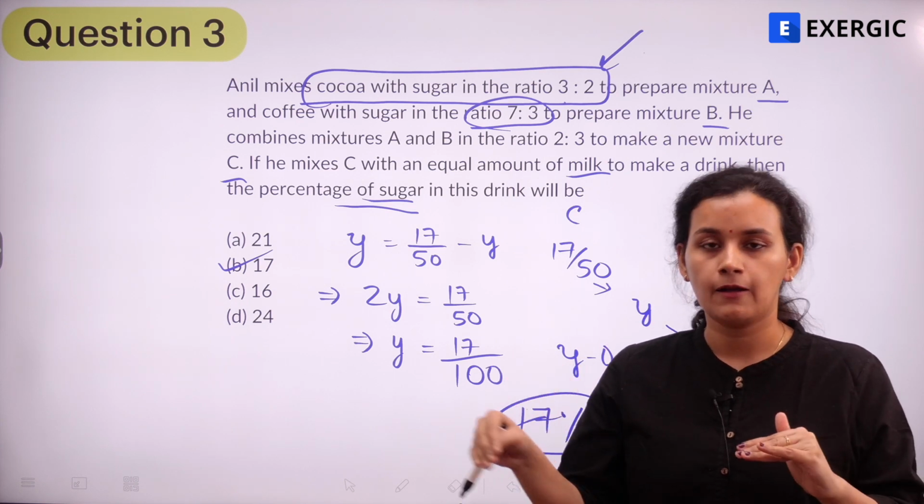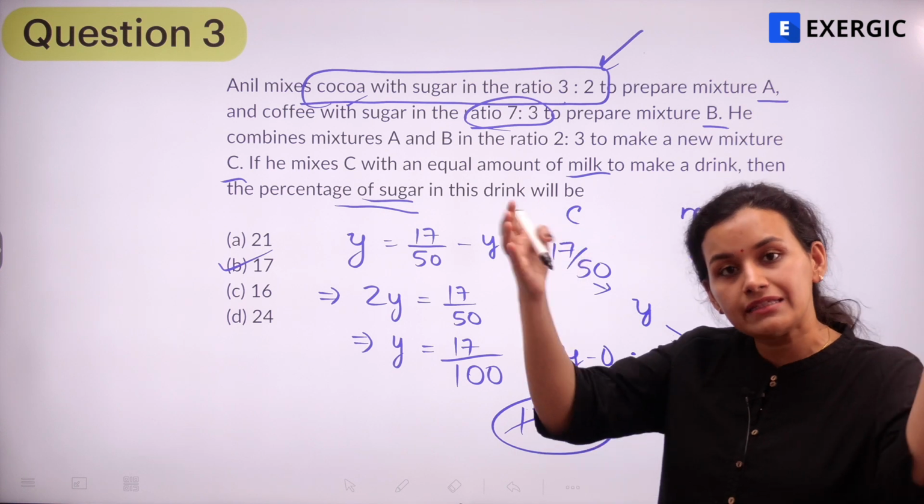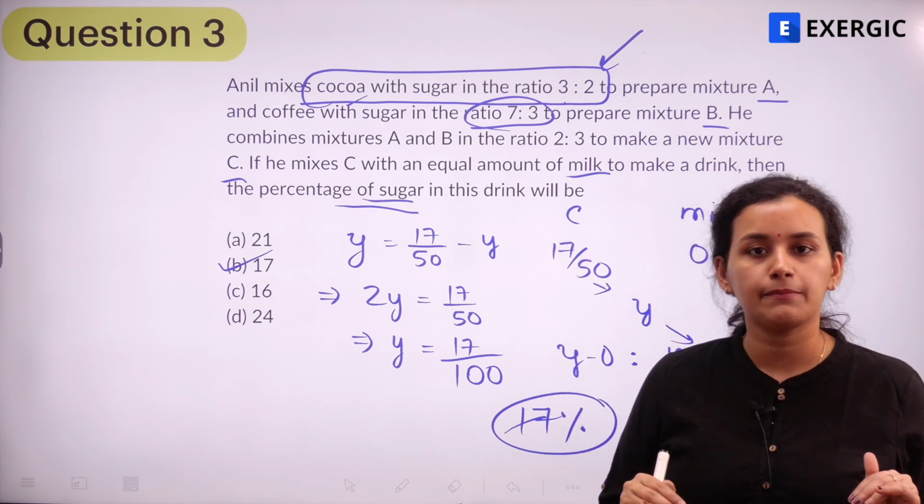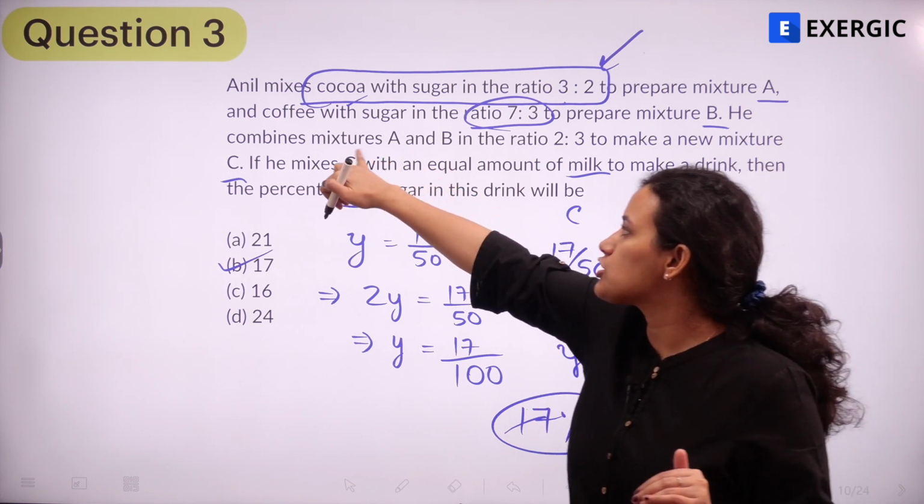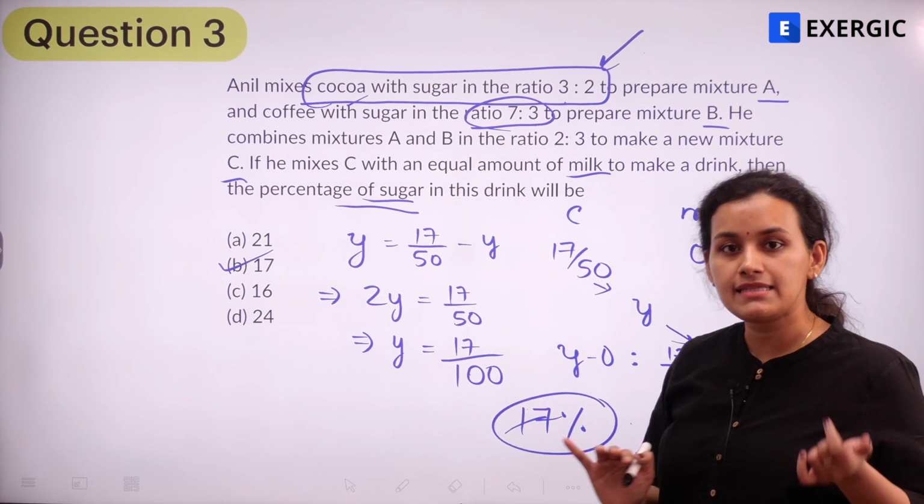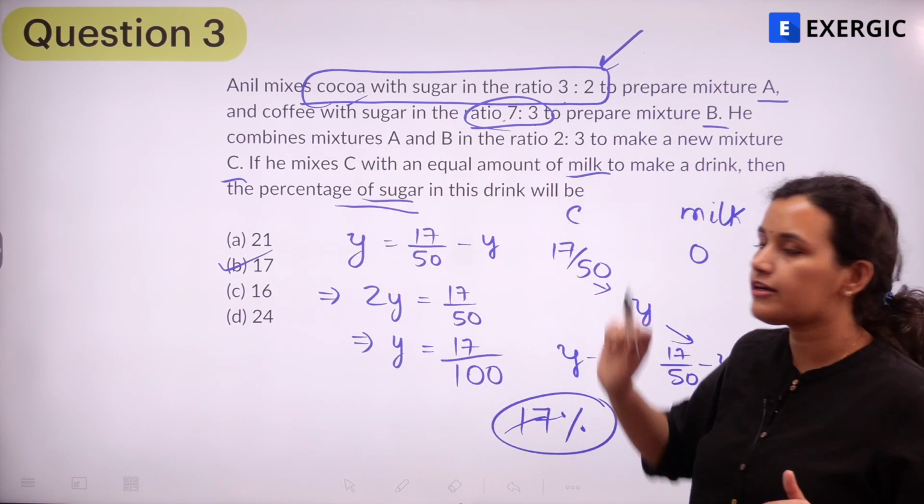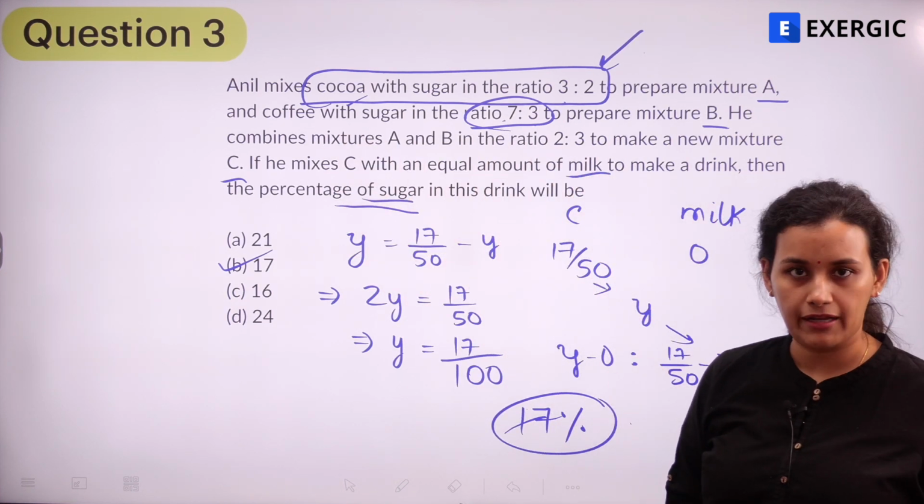That is 2 divided by 2 plus 3. Similarly, if I want to find the amount of cocoa here, it is going to be 3 upon 2 plus 3. That is 3 by 5. Same for coffee and sugar. If I want to talk about how much sugar is there, it is 3 divided by 7 plus 3. That is 3 by 10. Or how much coffee? 7 divided by 3 plus 7, or 7 by 10.